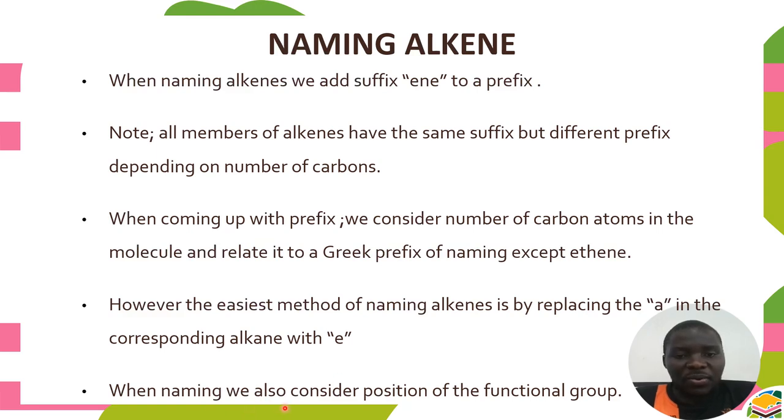When naming, we also consider the position of the functional group. Now, this one becomes different from what we covered in an alkane. Since this one has a functional group, in the name we also have to consider the position of the functional group. This helps us when we are coming up with the structural formula.